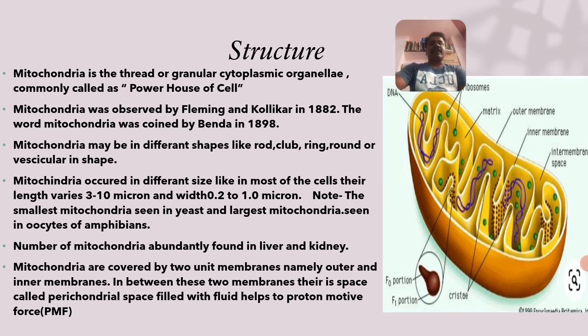Between these two membranes there is a space, which is called the perimitochondrial space, which is filled with fluid substances. That fluid is helpful for the proton motive force, that is the movement of hydrogen ions, which is helpful for synthesis of ATP molecules.